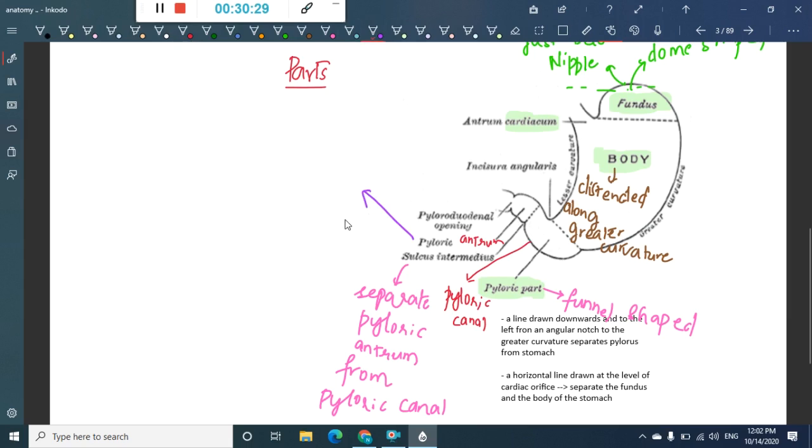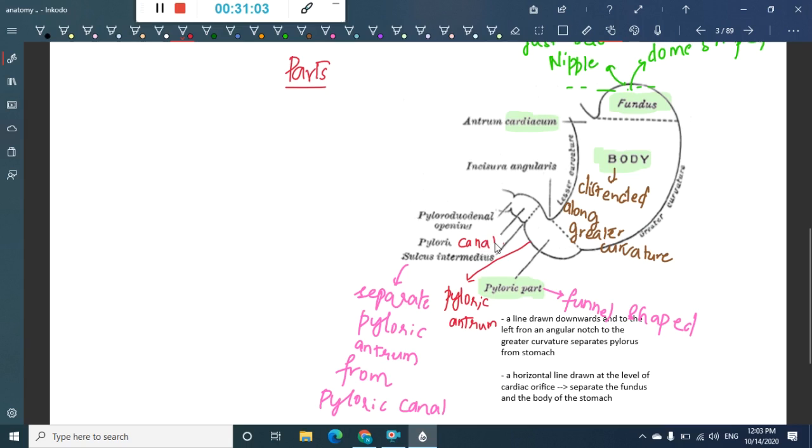Sorry, a little confusion. This pyloric part is the pyloric canal, and this is the pyloric antrum, and this part is the pyloric canal.